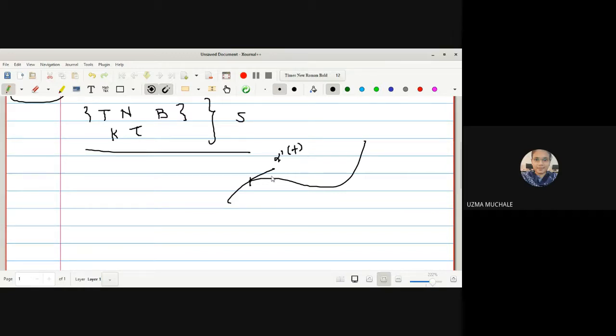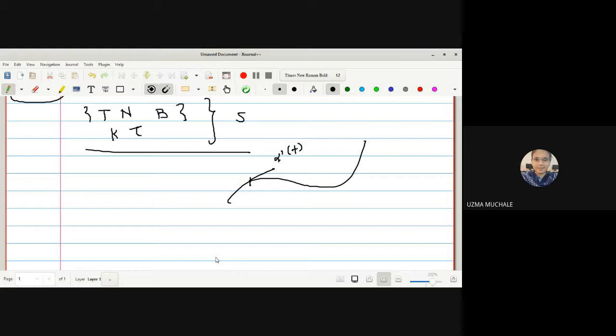Now the Frenet formulas describe the kinematic properties of a particle moving continuously in 3D space, and the geometric properties of the curve irrespective of its motion.